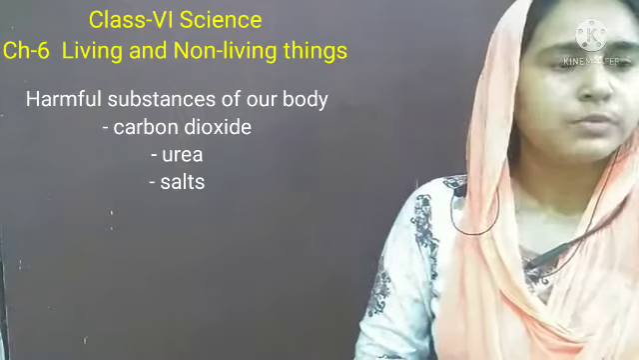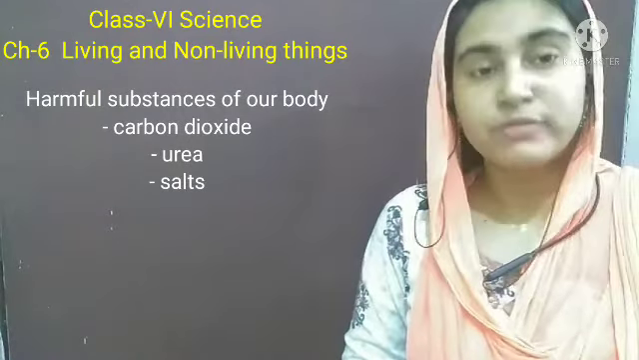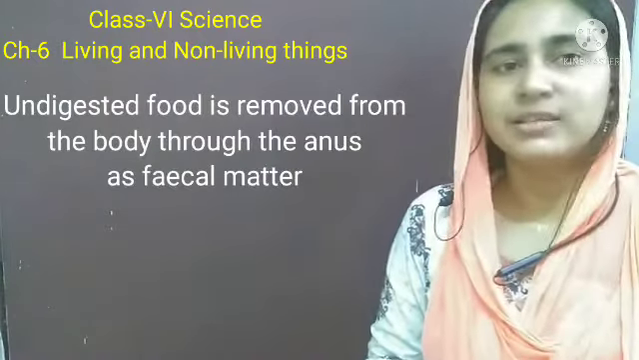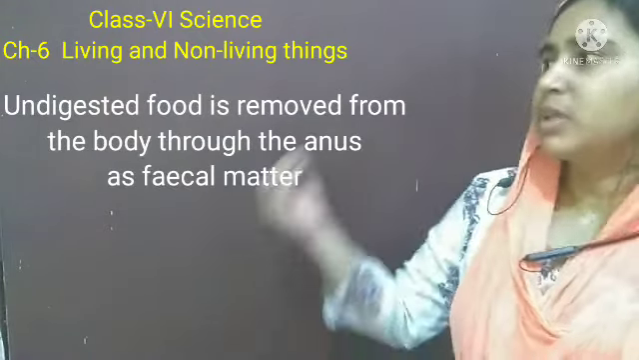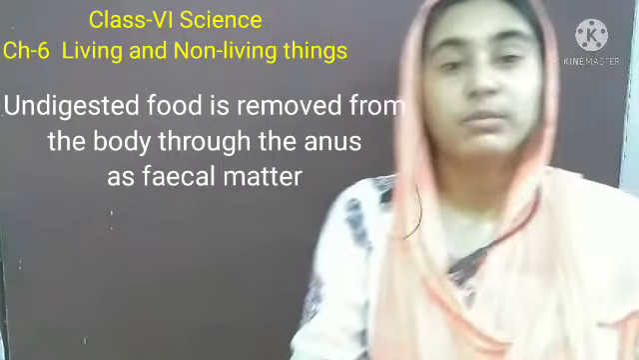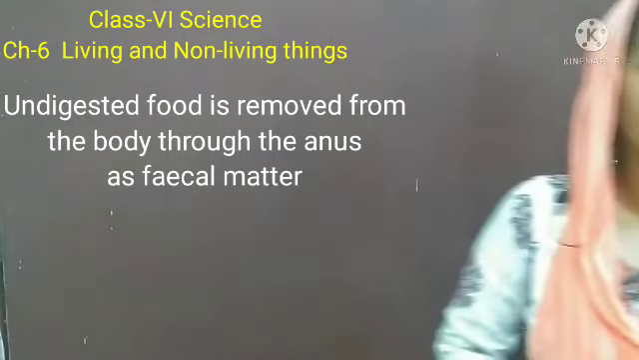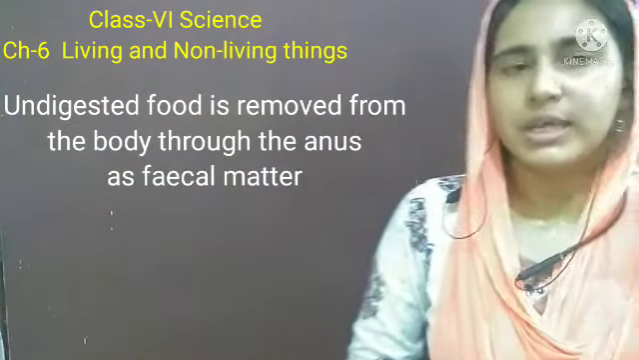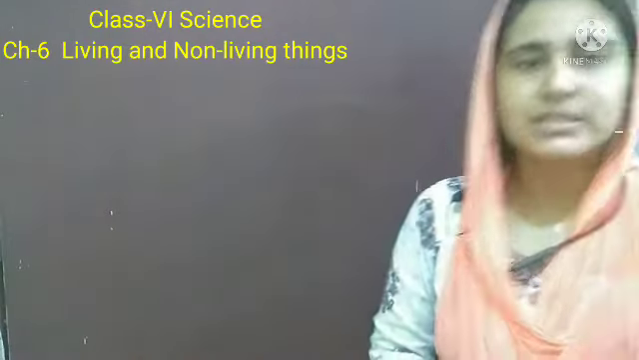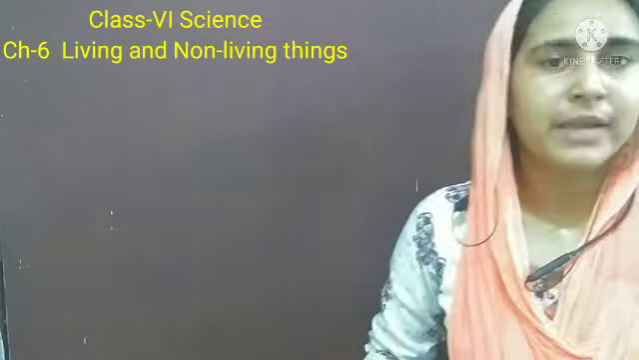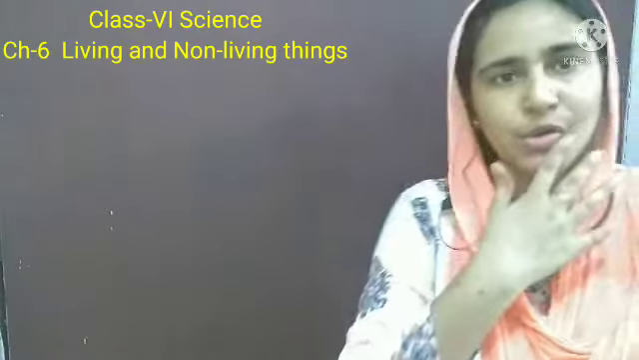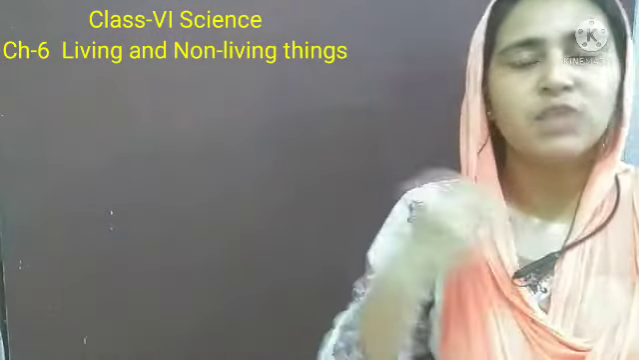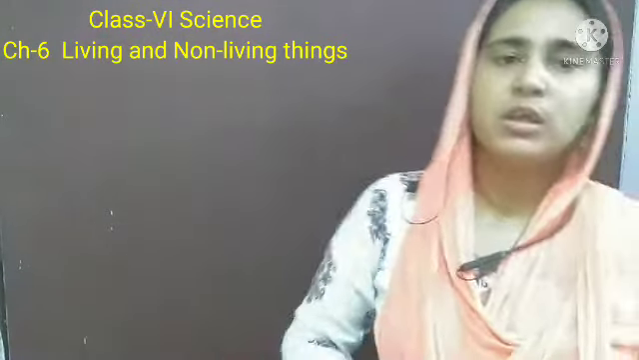Now when we take food, all the nutrients are absorbed and the undigested food is expelled out from the anus, that is called fecal matter, when we go to the toilet. And also urine. Urine is also an excess material. It also contains the harmful and toxic materials of our body. So like human beings, all the animals expel and release the unwanted and harmful materials from their body.